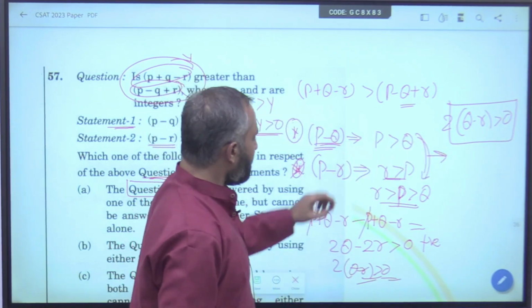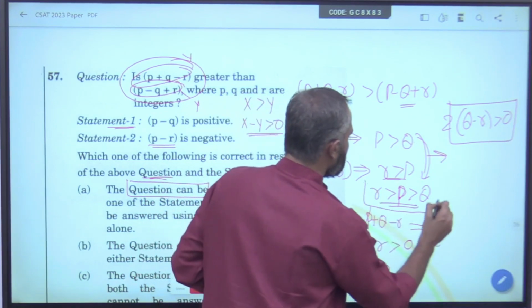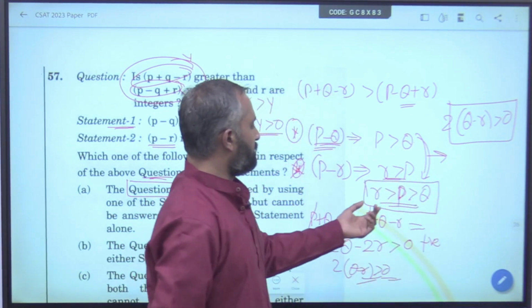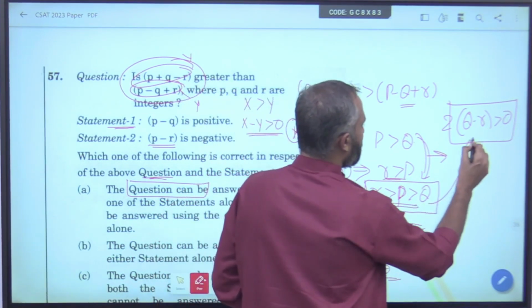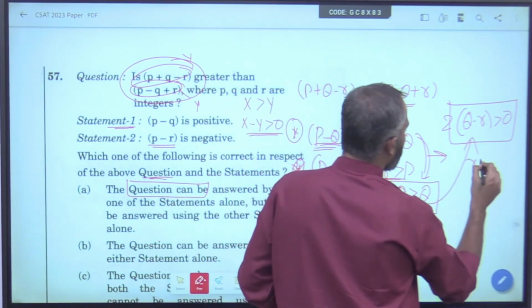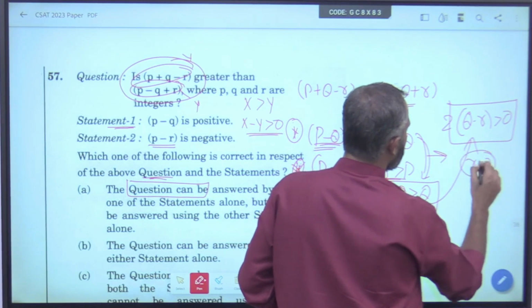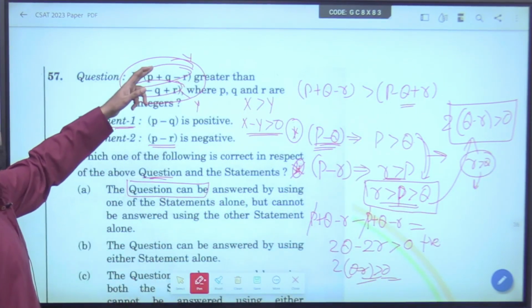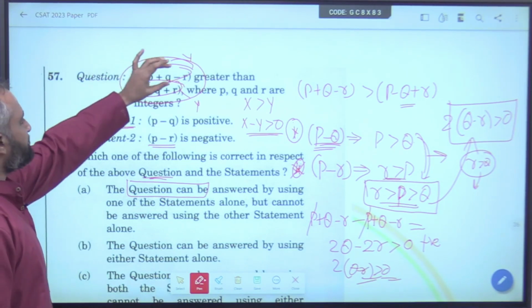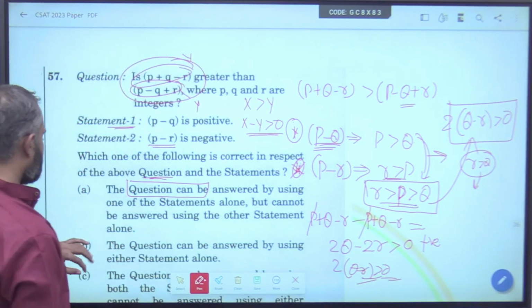But if you combine both, what you get is the relationship between R and Q, and this proves it wrong because always R is greater than Q. Since this is answering the question, this can never be greater. The answer is